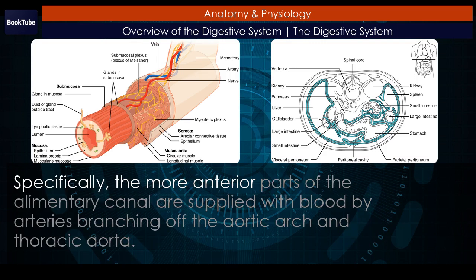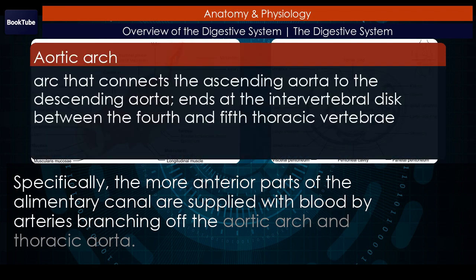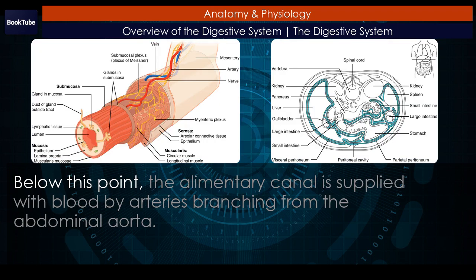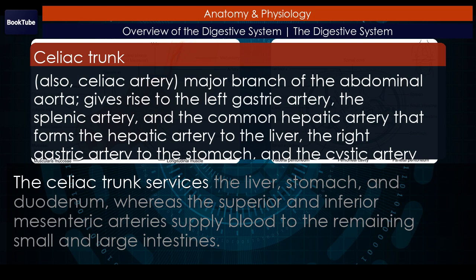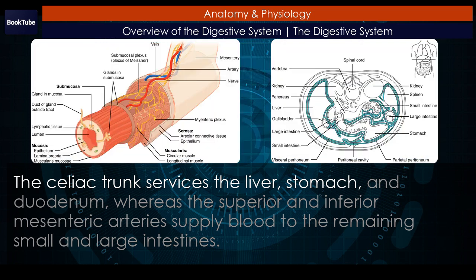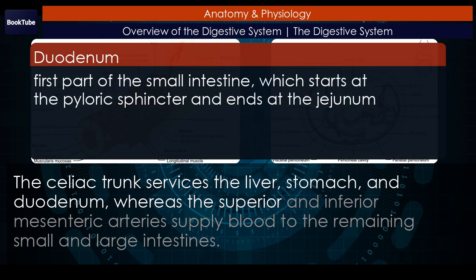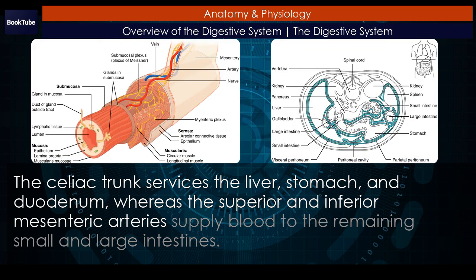Specifically, the more anterior parts of the alimentary canal are supplied with blood by arteries branching off the aortic arch and thoracic aorta. Below this point, the alimentary canal is supplied with blood by arteries branching from the abdominal aorta. The celiac trunk services the liver, stomach, and duodenum, whereas the superior and inferior mesenteric arteries supply blood to the remaining small and large intestines.